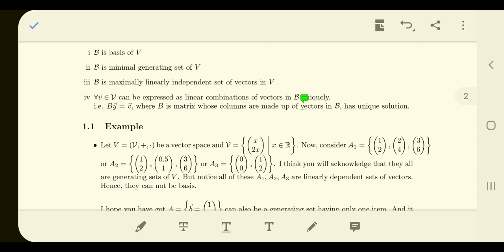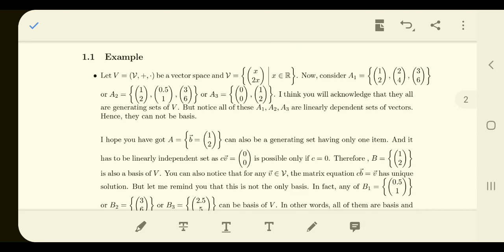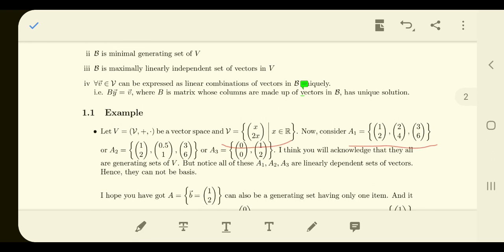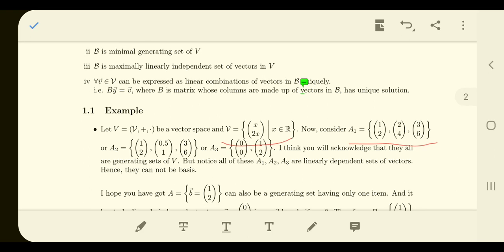So let us try a few examples on this. We have this particular vector space. All the other operations are the same: vector addition, scalar multiplication, and the set of scalars to be the real numbers. Okay, so just consider whether this particular set is a basis or not. Now we go through all the three definitions that we have seen above. So let me keep them in the picture.